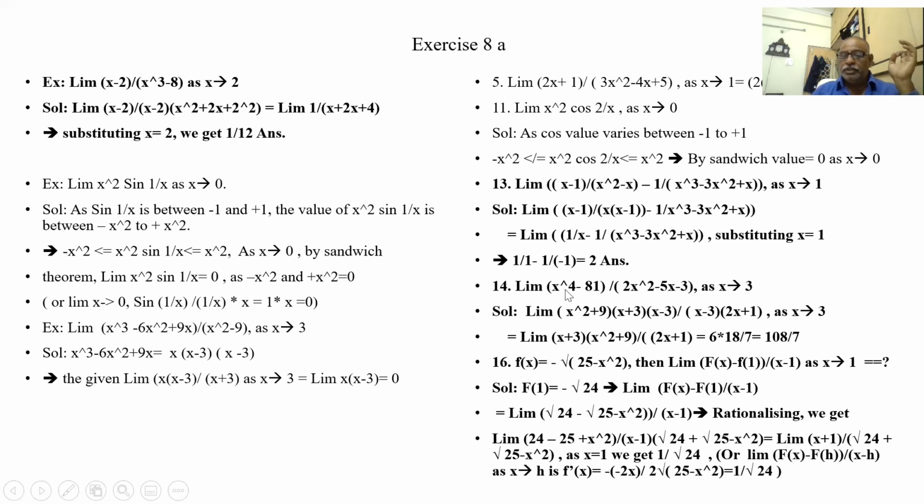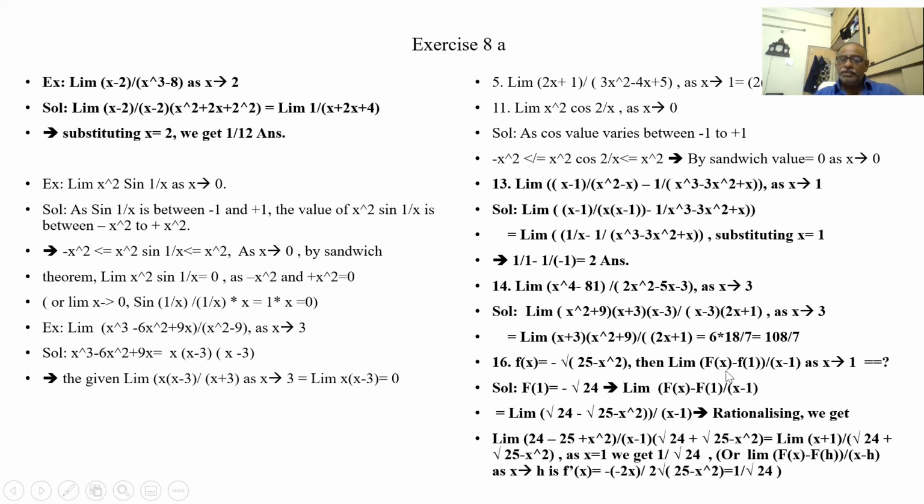So this is a square minus b square: x square whole square minus 9 square. So a plus b into a minus b. A minus b again, x square minus 9, x plus 3 into x minus 1. So the denominator I have changed into x minus 3 into x plus 1. So x minus 3 gets cancelled. So I am getting an answer of 108 by 7 when we substitute 3. So the 0 factor is eliminated. 0 factor is eliminated.